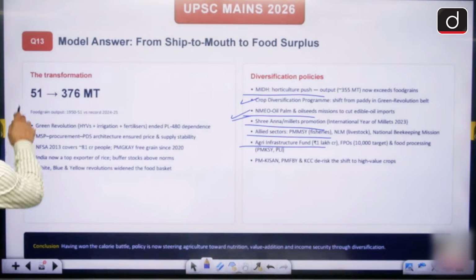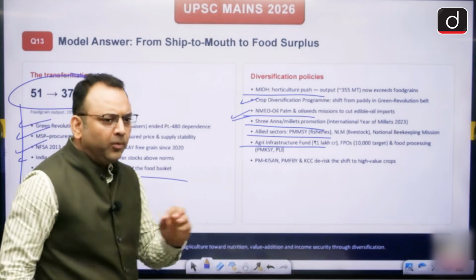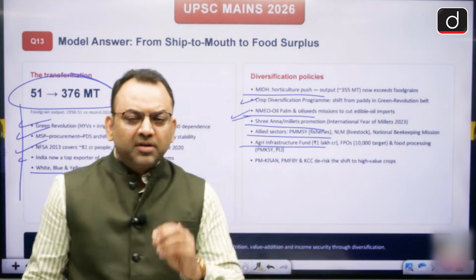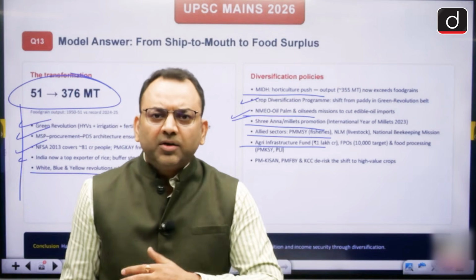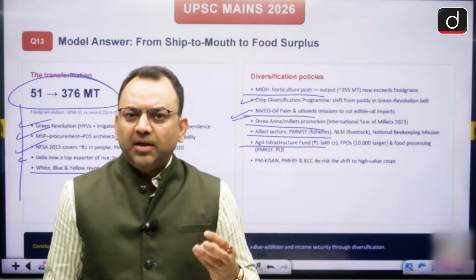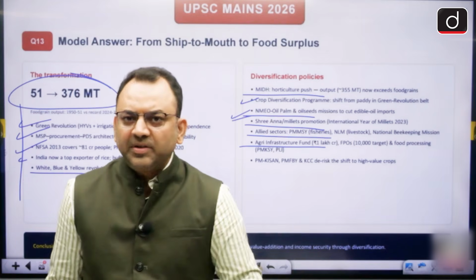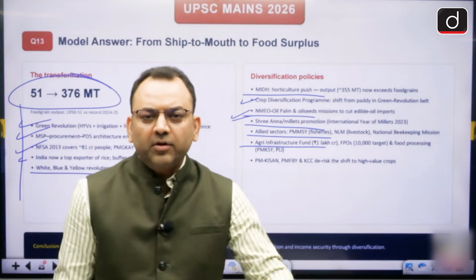So first would be that our production has increased from 51 to 376 based upon the Green Revolution, MSP, buffer stock, NFSA, the Food Security Act, and the multiple revolutions: white, blue, green, yellow, silver, golden, sweet revolution on honey, etc. They have all led to the food surplus in the country: white for milk, yellow for pulses, red for meat, blue for fisheries, green for food grains.